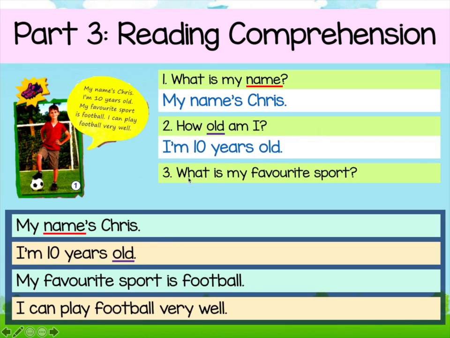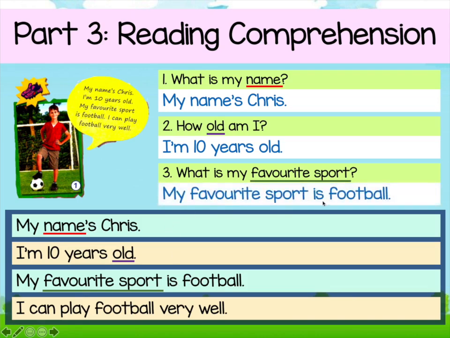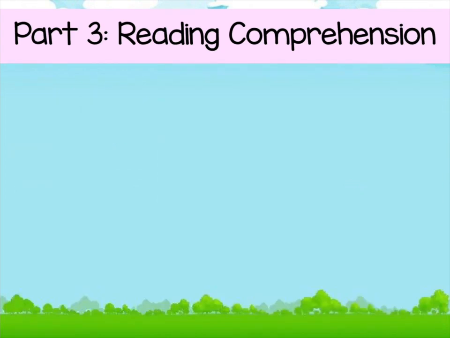And the last one is, what is my favorite sport? So the keyword here is favorite sport. So it is obvious in the line number 3. So the answer is, my favorite sport is football. That is how you answer these comprehension questions. And I'm going to give you another example.